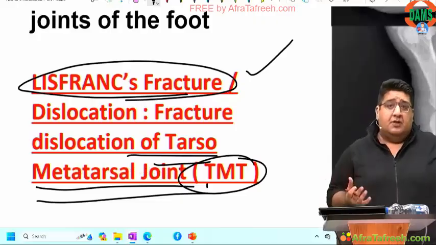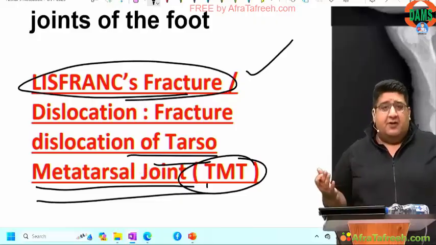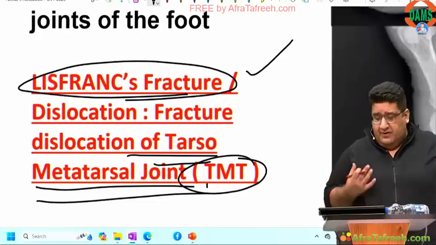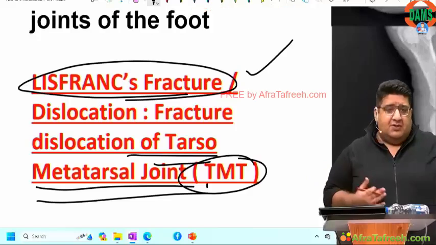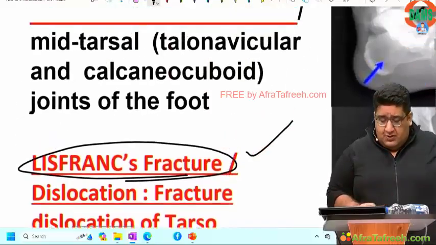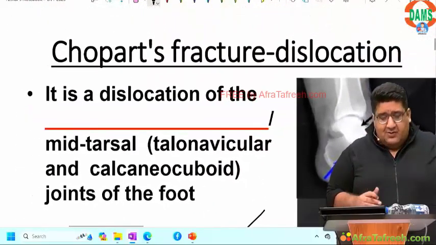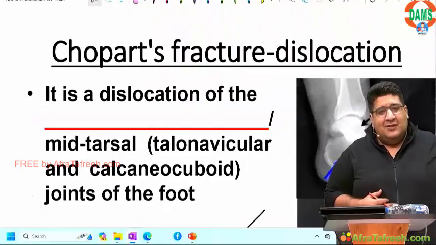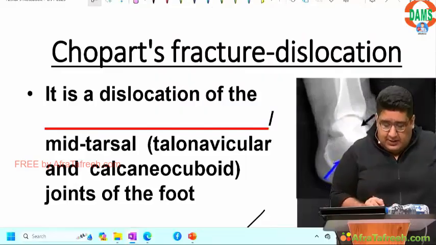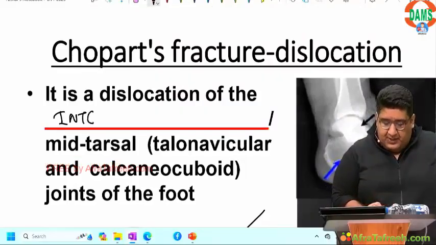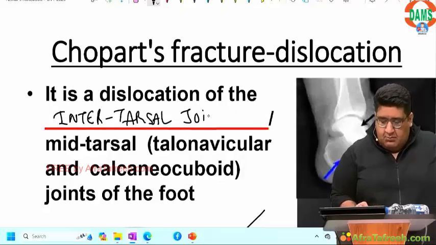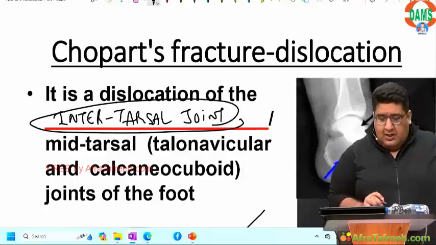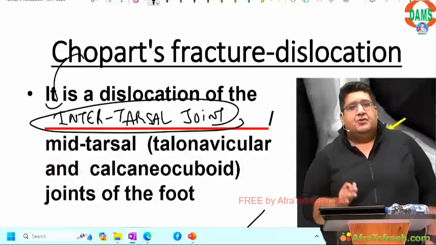There was another doctor in the team of Napoleon, Dr. Chopart, a good friend of Lisfranc. He felt FOMO, he felt left out. He went to Napoleon. He said, Napoleon ji, I have made a joint, I have made a fracture for you. Napoleon said, what is your name? He said, my name is Dr. Chopart. He said, very cute name, Chopu. Oh, so cute. Which joint, beta? He said, Napoleon ji, intertarsal joint. He said, Chopu, from today, anything happening at the intertarsal joint is yours.